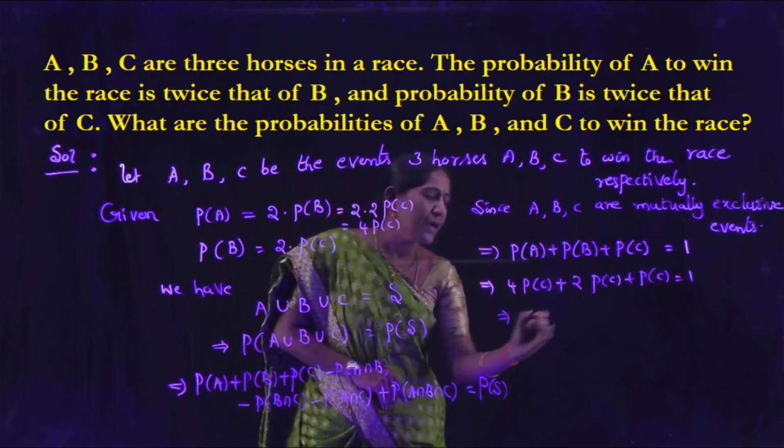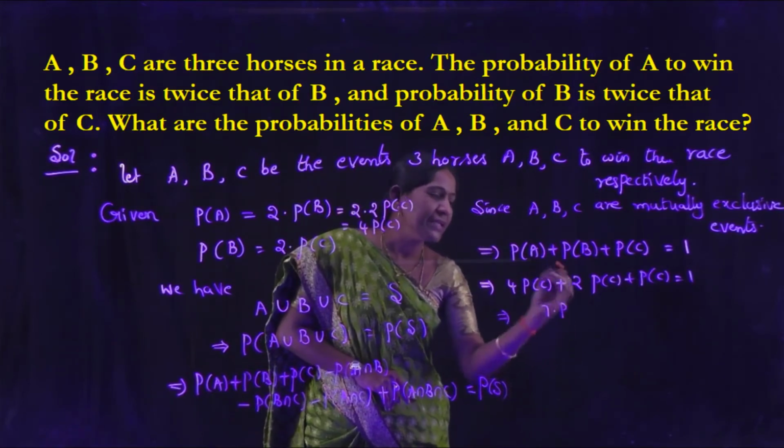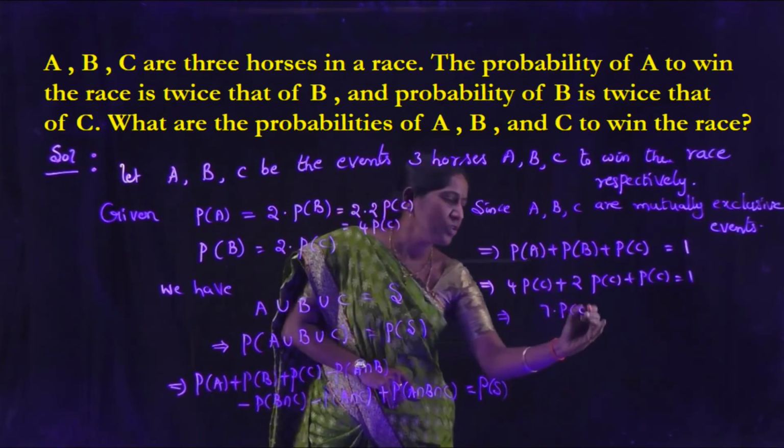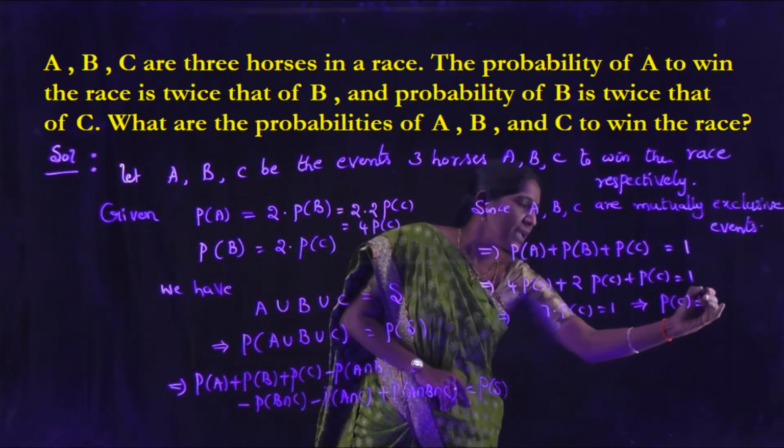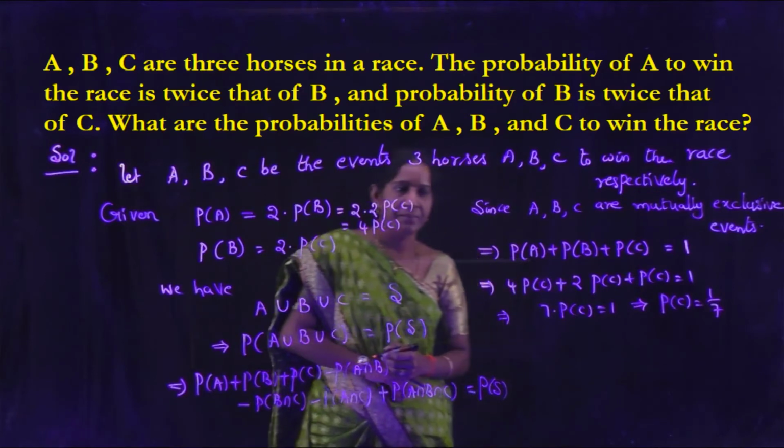By adding here, we get 7 into P of C equal to 1. That implies P of C equal to 1 by 7.